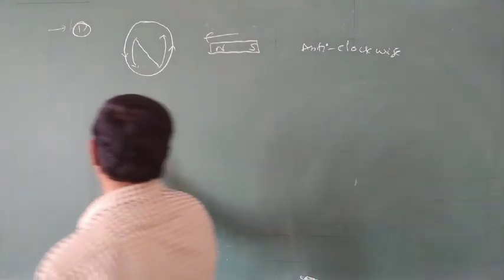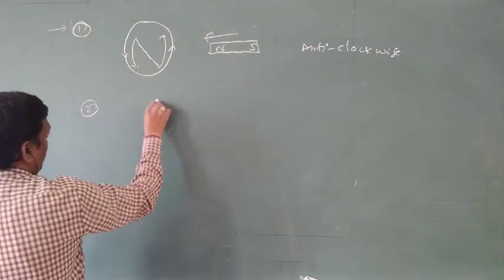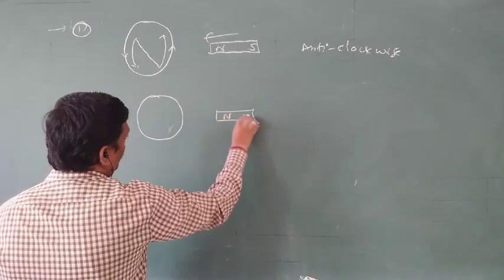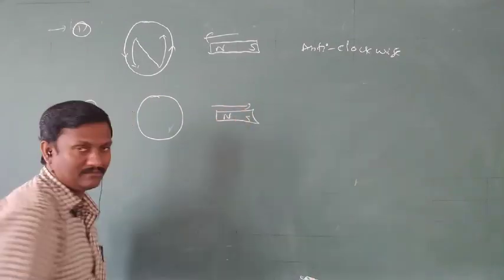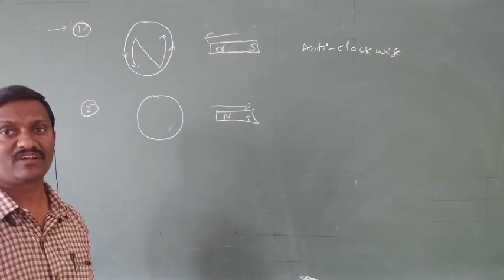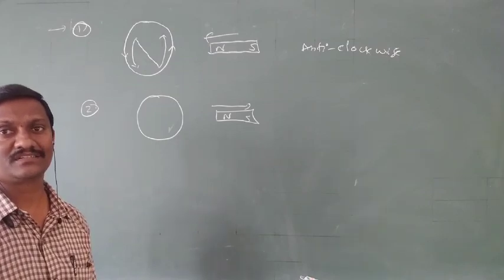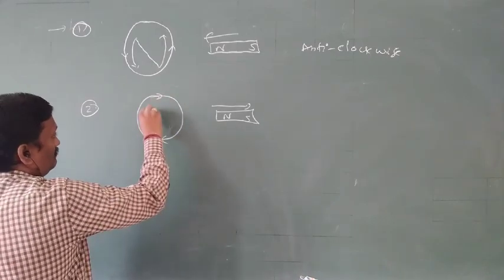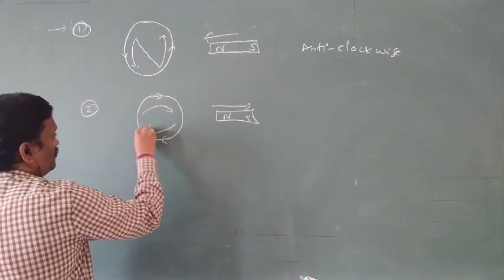Next, the second point. Now the north pole of the bar magnet is moving away from the coil. The flux linked with the coil is decreased. A decreasing flux can produce current clockwise. On the face of the coil, south pole is produced.